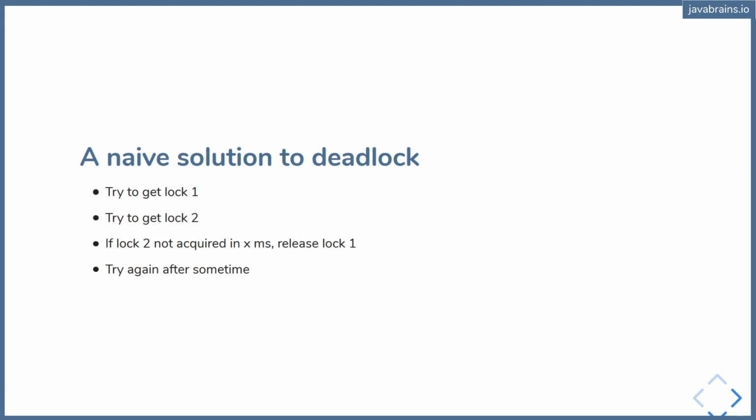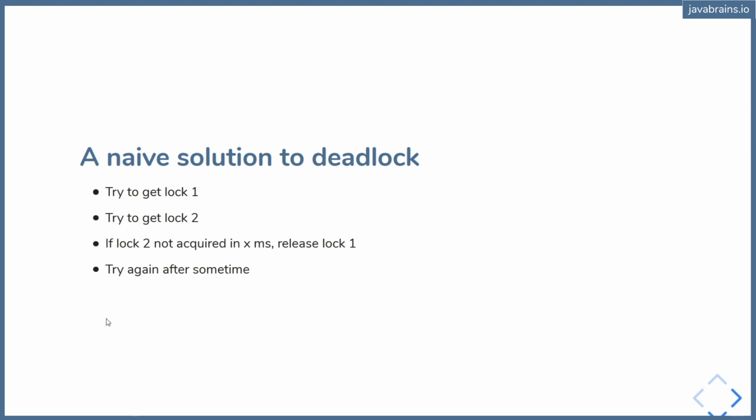You have two threads which are trying to acquire two locks. So let's try the first lock and then try the second lock. If I don't get the second lock, I don't want to hold on to the first lock, otherwise that's what's causing the deadlock problem. So I'm going to try for a little bit, see if I acquire lock 2. If I don't acquire the second lock, I'm just going to release lock 1 as well, and I'm going to retry after a fixed amount of time. What's the problem here? Well, imagine two threads doing the same thing. Thread 1 tries to acquire lock A and lock B. Thread 1 tries to acquire lock A. Thread 2 tries to acquire lock B.